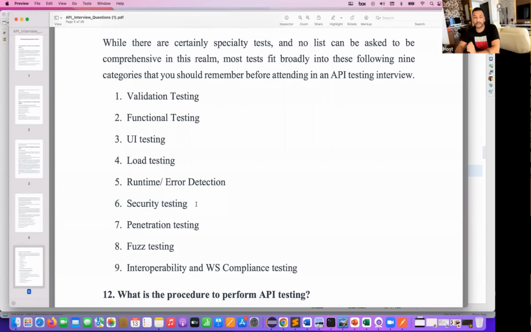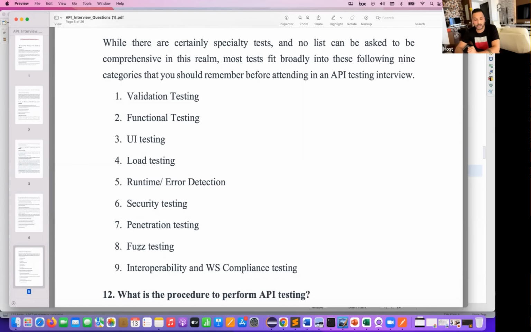Security testing, yes, your API should be secured enough, highly secured enough. You should know what type of authentication you have to use, OAuth authentication or username password or basic authentication or digest authentication you have to add. So all different types of security testing that you have to perform. Penetration testing with respect to the same thing again, a kind of security testing that you have to perform along with some SQL injections and all such things that you have to do over here, to check how secure your applications or APIs are, or whether they are vulnerable or not.